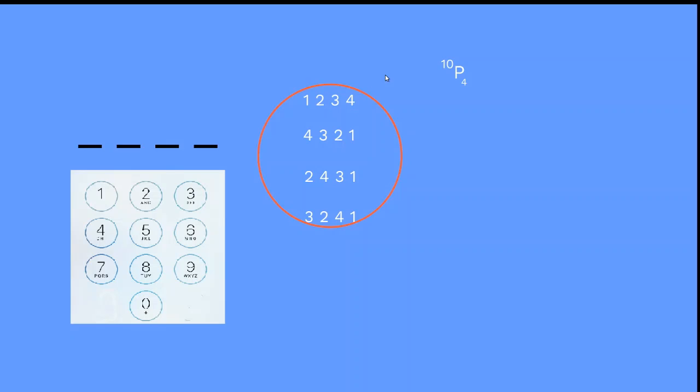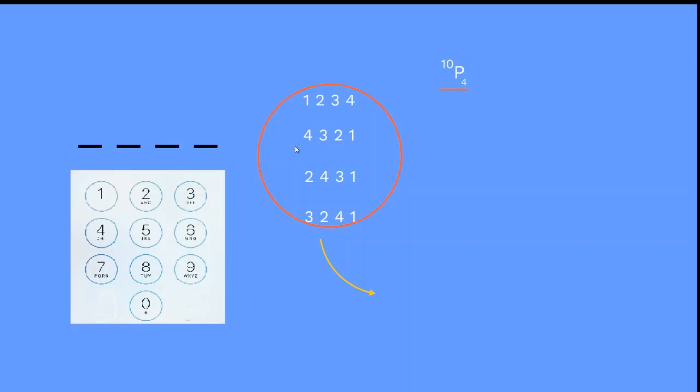He wants completely different things. So 10P4 is a greater number than what he actually needs. So we need to decrease it. We need to divide by something. With what? Let us see.